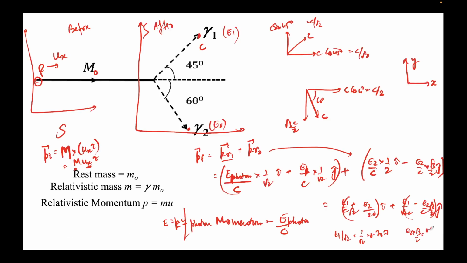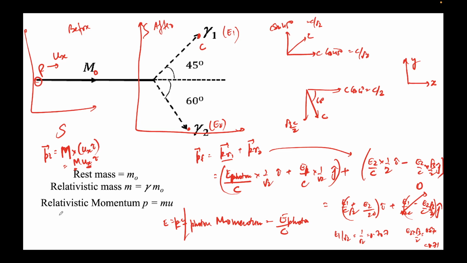So this is 0.82 into root 3 by 2. Let me get my calculator. Root 3 is 1.73 by 2 into 0.82. That's coming out to be 0.71 again. This is plus 0.71, this is minus 0.71. So this turns out to be 0, which actually makes sense because initial momentum was exclusively in x direction.